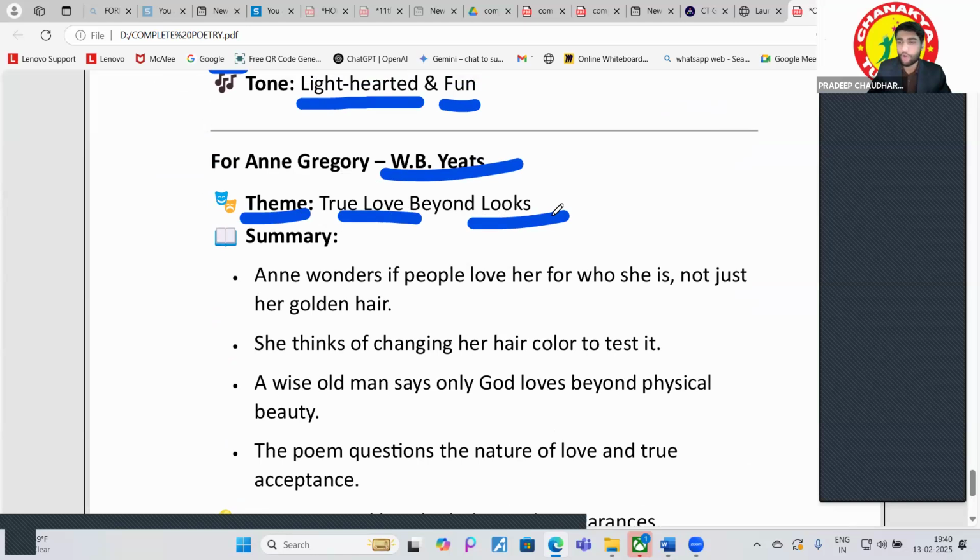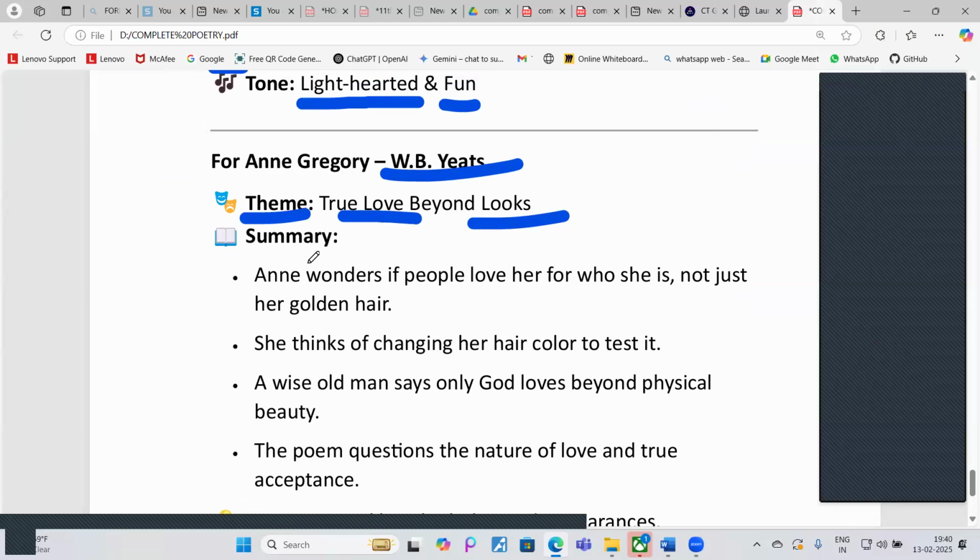Very interesting poem. I hope you have gone through this poem, right? Yes, sir. Everyone has read all these poems now because this is just the summary of all these things, right? Yes, sir. Yes, sir. Yes, sir.